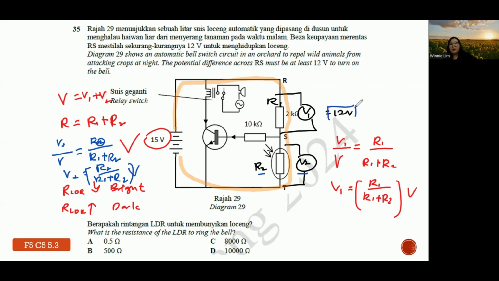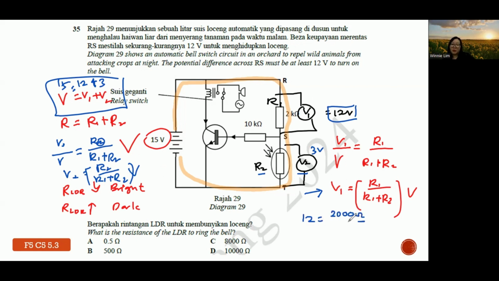So if you have V1, you can also have V2. Why? Just now I said already, 15 equals 12 plus what? 3. So your V2 is 3. You can use any of these equations to solve it. So I will use this one. My V1 is 12. Your R1 is what? 2000 ohm.